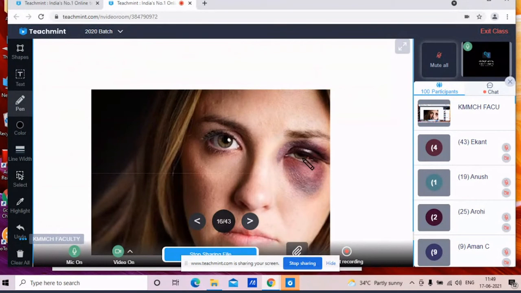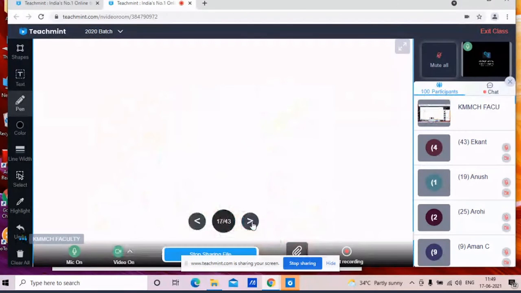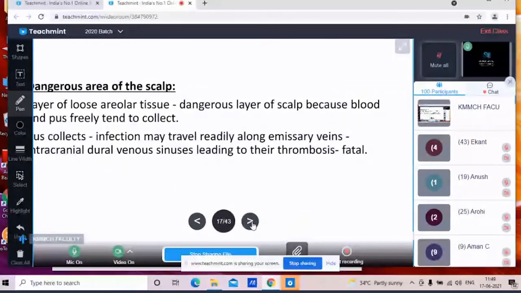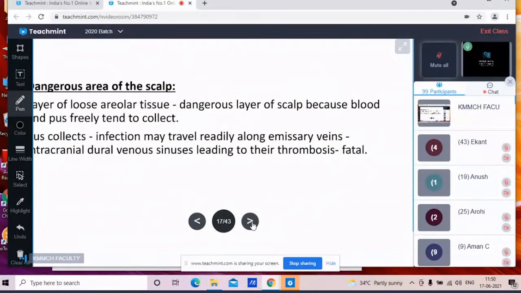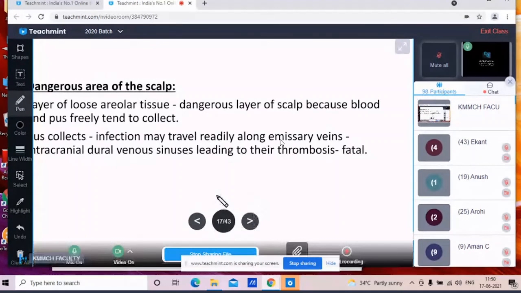Now there is another condition called the dangerous area of the scalp. Here the layer of loose areolar tissue is again called the dangerous layer of the scalp, as the collection of blood and pus freely tends to collect in this layer. As pus collects in this layer, the infection may travel along the emissary veins to the intracranial dural venous sinuses. We have seen that the emissary veins travel through this fourth layer, the loose areolar tissue.